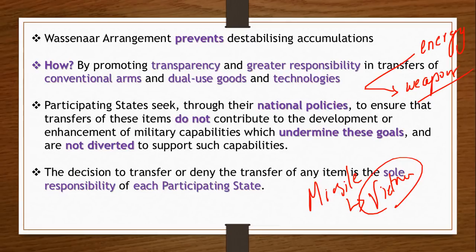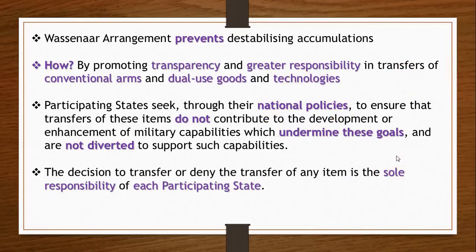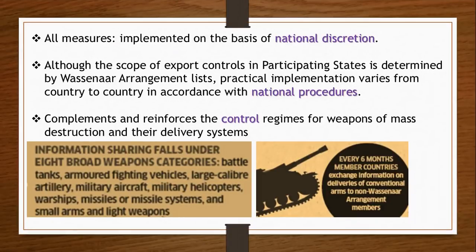And apart from that, as you have to align your national policies as per WA, and how the other countries, how this participating members, or how WA ensures that everything is going good. For that, you are being given a bit of freedom as well. Once the group comes to know that your policies are up to the mark, then you will use your own national discretion.